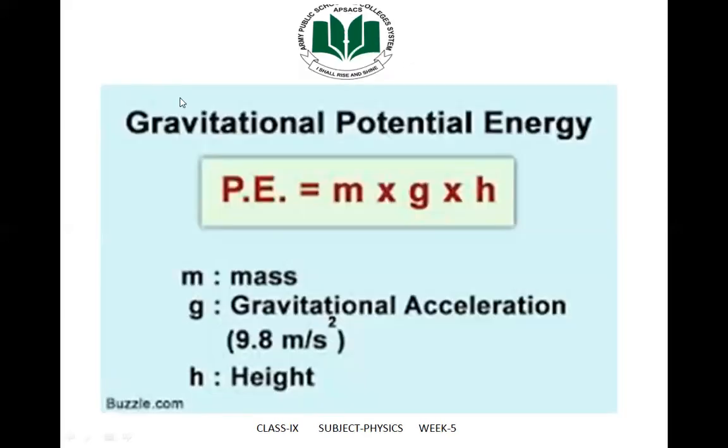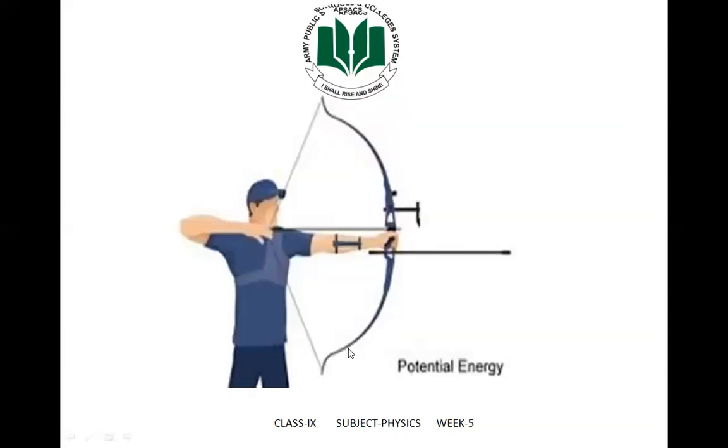Next, the gravitational potential energy is equal to mgh. m is the mass, g is the gravitational acceleration, and the value of g is 9.8 meter per second square, and h is the height. Next are the examples of the potential energy.